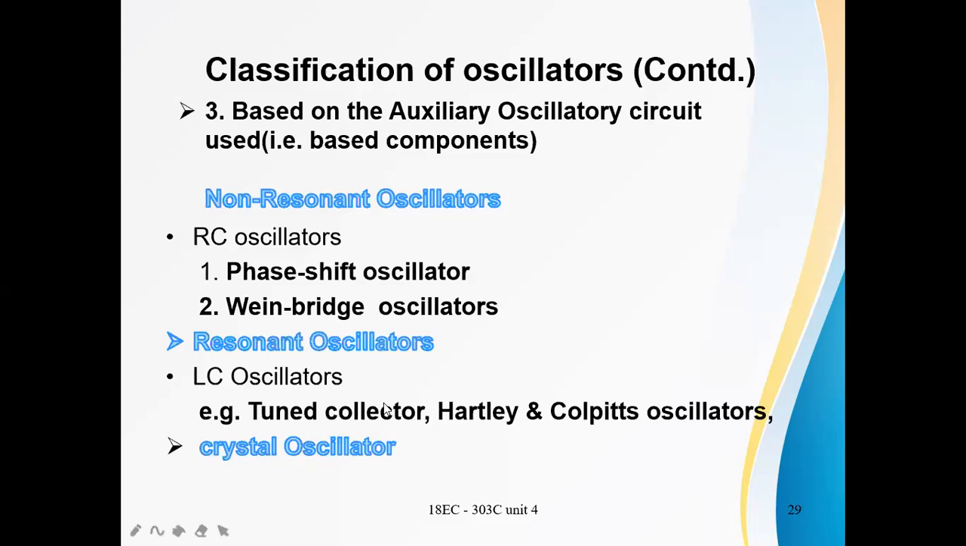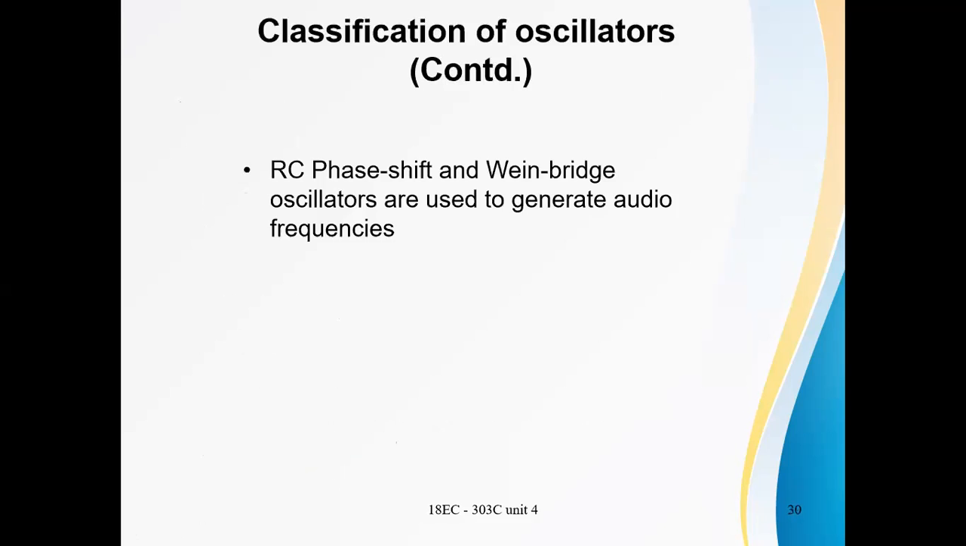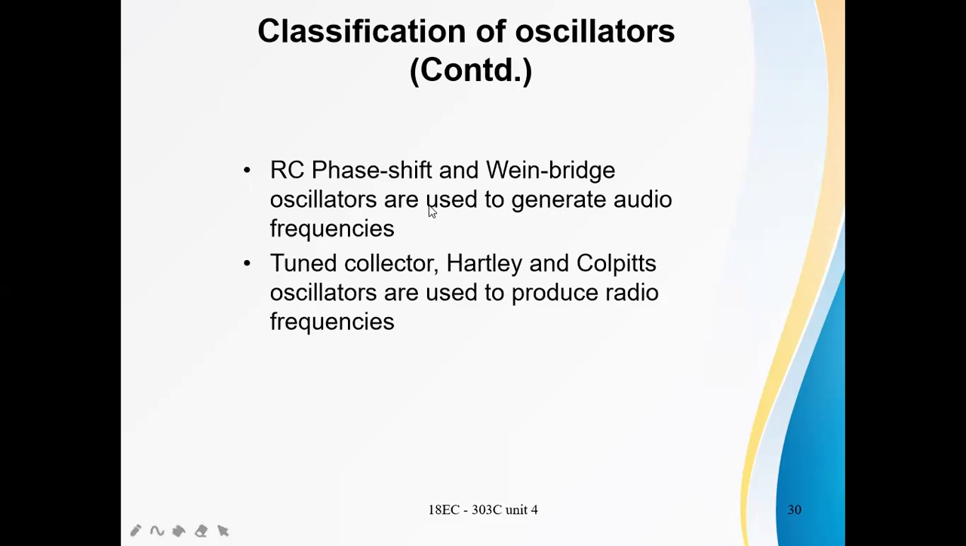That means oscillators are classified based on the frequency, based on the shape of the output, as well as the components used in the oscillator circuit. This is the classification of oscillators. Here, RC phase shift and Wien bridge oscillators are used to generate audio frequencies. AF signals are generated with RC phase shift and Wien bridge.